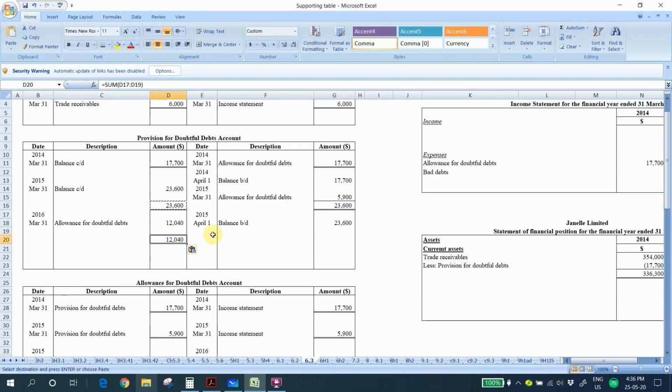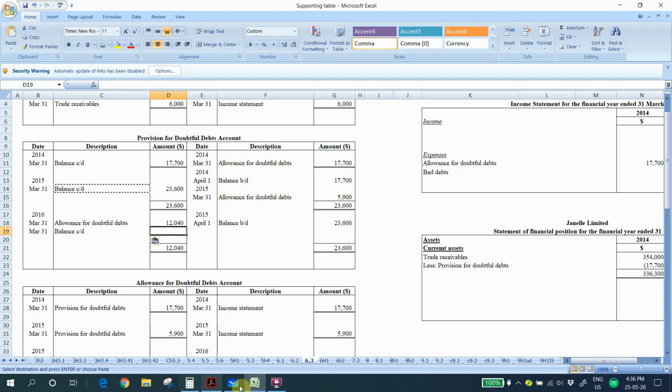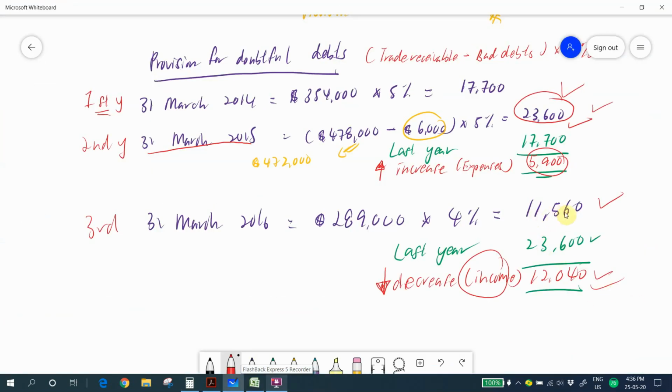The credit balance is 23,600 and the debit balance is 12,040. Meaning that the balancing amount is on the debit side. So we write balance BD, CD. What is the difference? The difference will be 11,560.